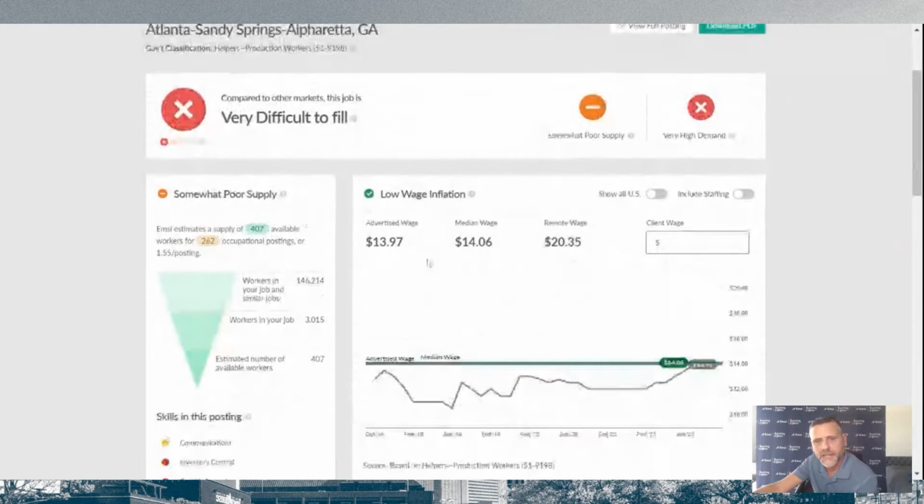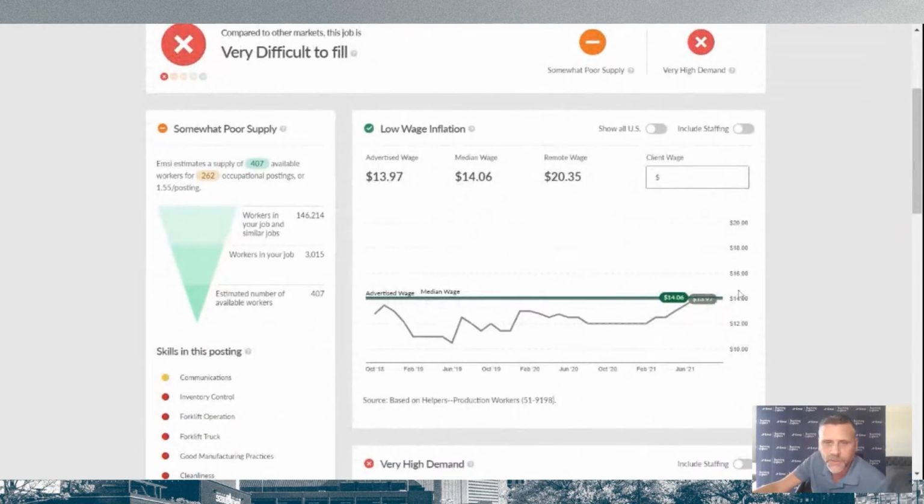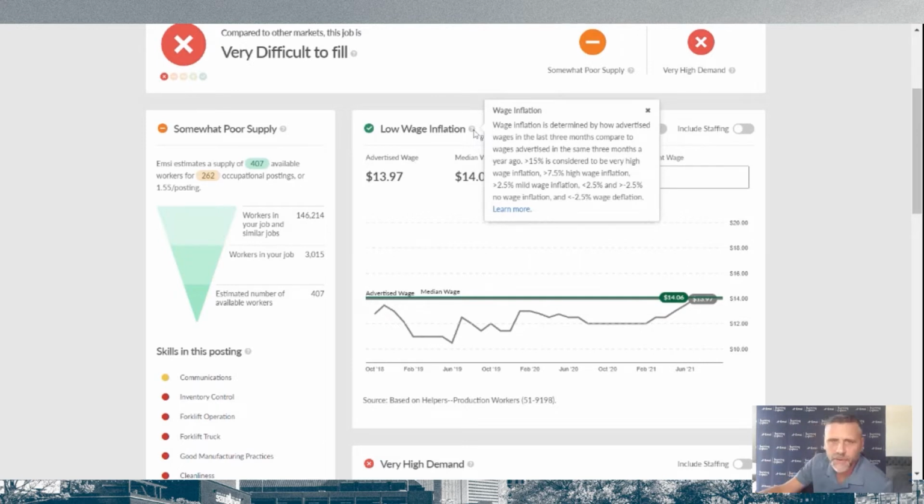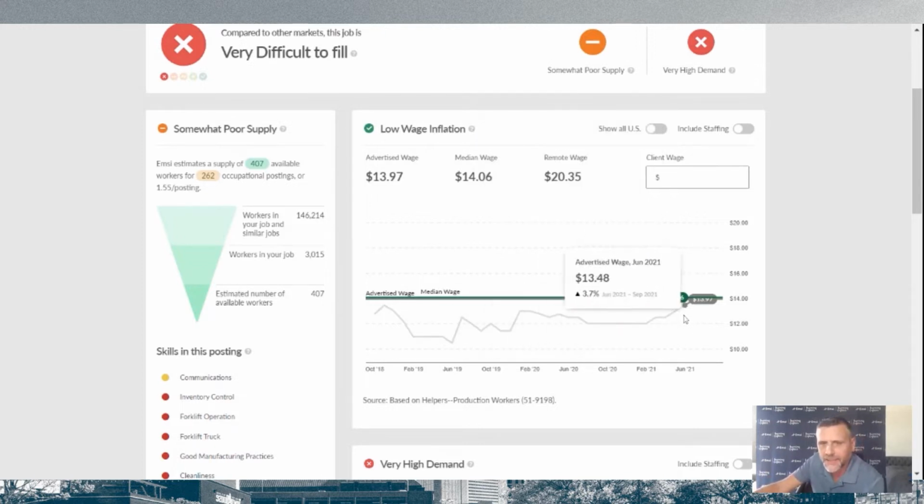The second part of this is the wage inflation side. So what we're doing is we're looking at our most recent 30 days, and we're going back to a period before then, and we're looking at how much wages have changed. So when we say low wage inflation, we actually tell you here, if you just hover over any of the tooltips, we tell you exactly how we calculated each of these values. In the case of low wage inflation, it just means that when we look at the last 3 months compared to the same 3 months a year ago, wages have really not changed that much in that time frame. We can see by looking at the line that the wages are coming up recently, but when we compare it to where we were the year before, they are barely unchanged.